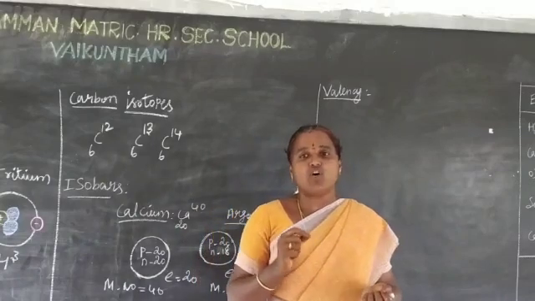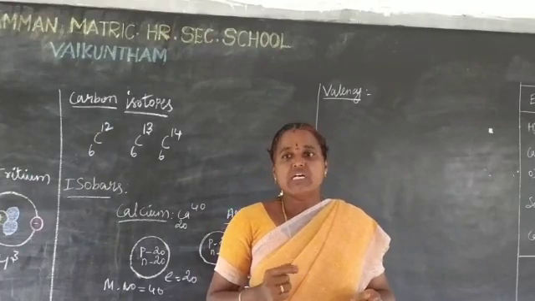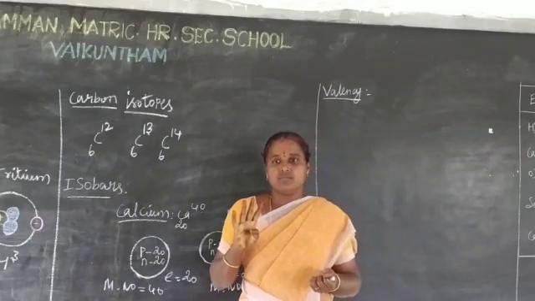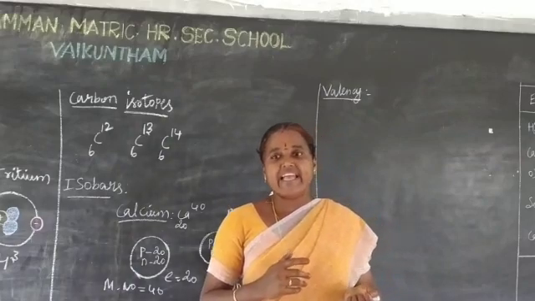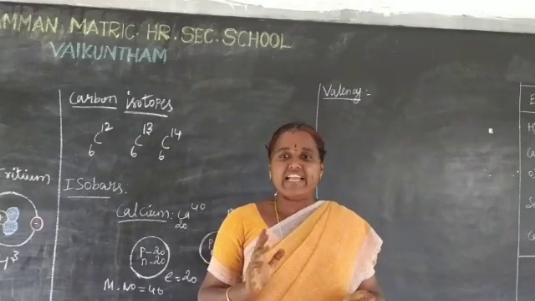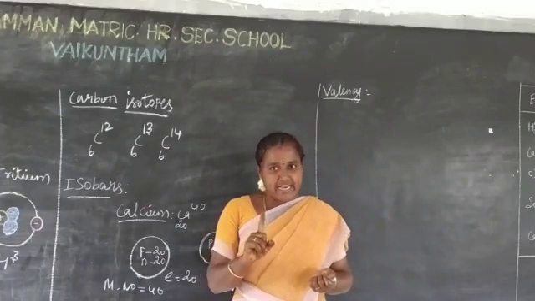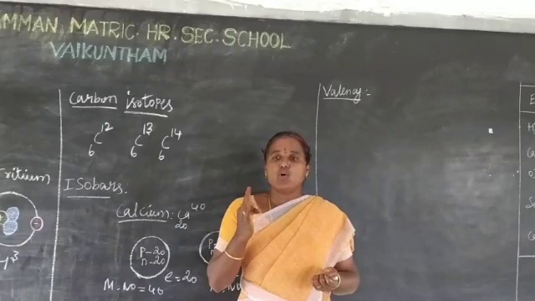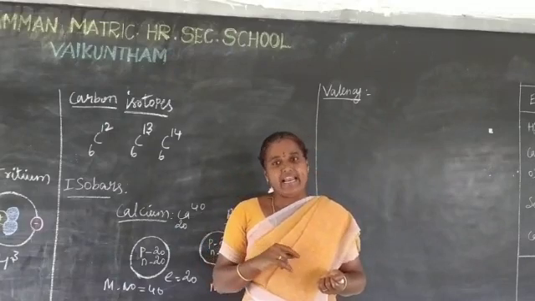some atoms can hold one electron, some can hold two, some can hold three, some can hold four, and some cannot hold any electron.